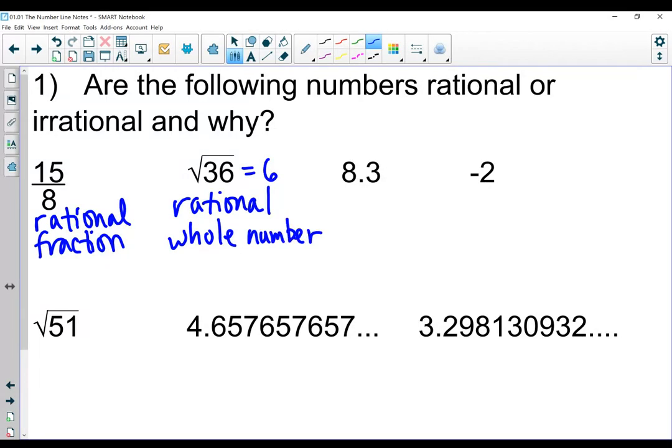For the next one, I have a decimal, but the decimal does terminate. There's nothing after the 3, so this is rational as well. And I'm going to write terminates.